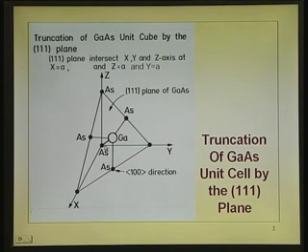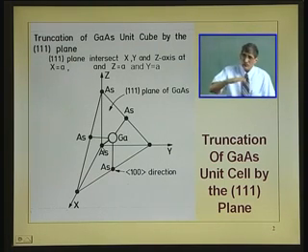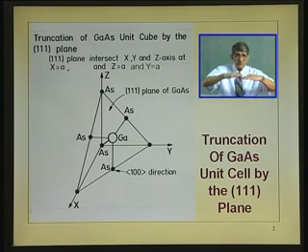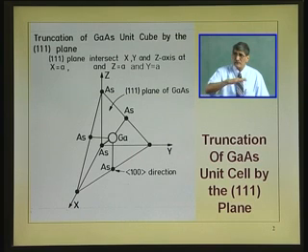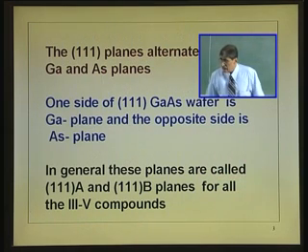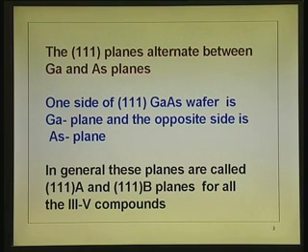So, that is below that, and this arsenic atom is even below that. Which means as we go along the 1-1-1 direction, you have got arsenic, gallium, arsenic, gallium. So, if you look at the entire wafer on one side of the 1-1-1 plane, or 1-1-1 gallium arsenide wafer.